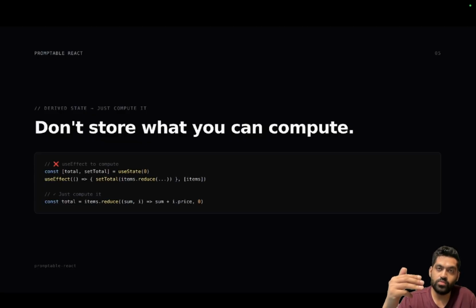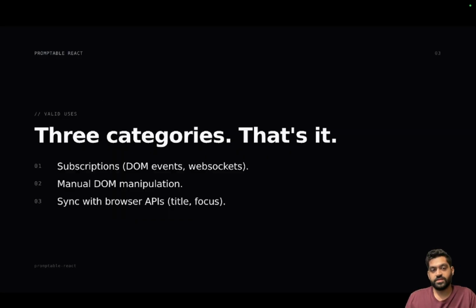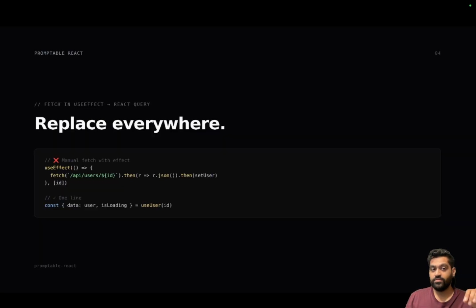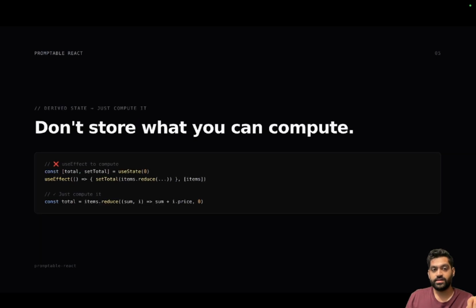And if you do memo there, very simply, it also becomes even faster, right? Yeah, don't use useEffect anywhere you feel like it. Try to only use useEffect for subscriptions, manual DOM manipulation, and syncing with the browser API. That's it. Anywhere else you have React Query or you have direct state computation. If you can compute it, do not use useEffect. That's it.